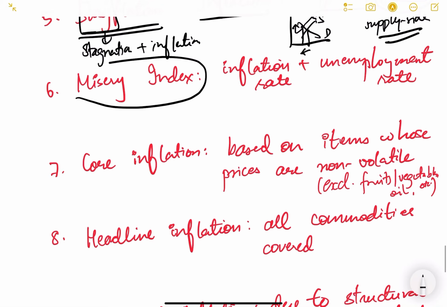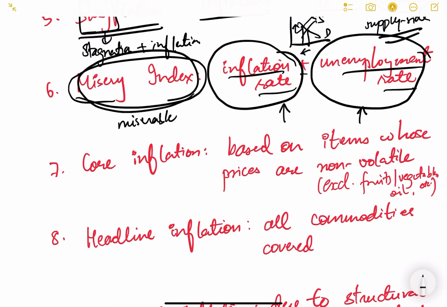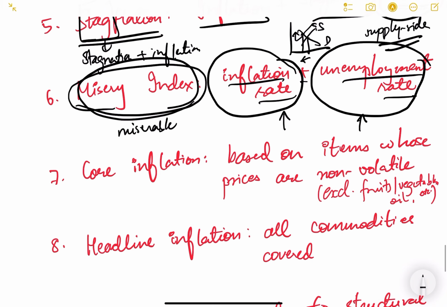Then there is another term called misery index. Misery index is basically inflation rate plus unemployment rate. With misery index, we actually see how miserable our condition is, because both the things are miserable. Inflation is also miserable, unemployment is also miserable. So if we look at both the rates and both the rates are increasing, then we arrive at a misery index. मतलब यहाँ पे गरीबी भी है, ओके, गरीबी भी है, बेरोजगारी भी है, और महंगाई भी है. गरीबी प्लस बेरोजगारी, ओके, बेरोजगारी प्लस महंगाई. So that is why it is known as misery index.